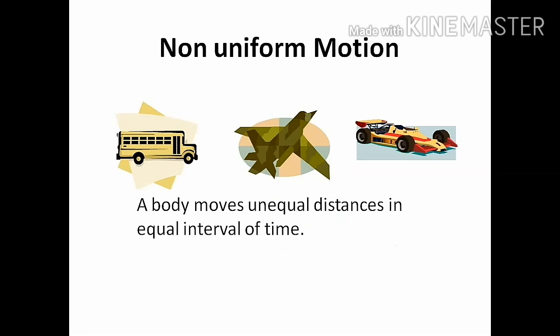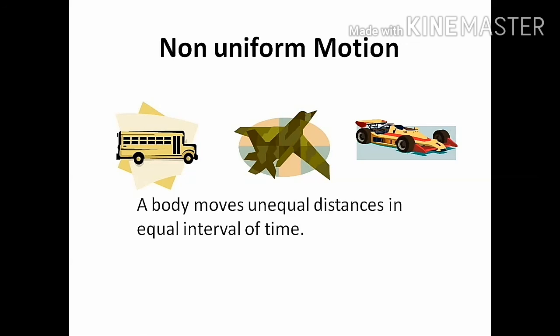Now in the case of non-uniform motion, a body moves unequal distance in equal intervals of time. Suppose a bus starts from its initial position. In the first 5 minutes it covered only half a kilometer, but in the next 5 minutes it covered about 1 kilometer or more, depending on its speed.